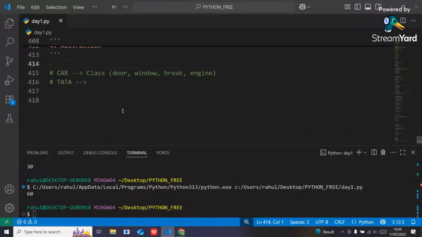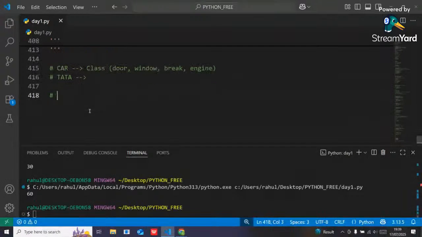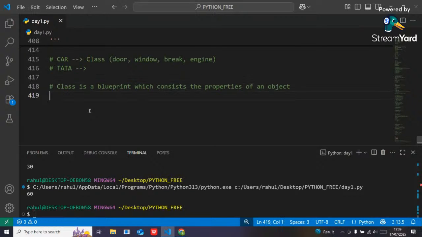If I write it here: class is a blueprint which consists of the properties of an object. And what does object mean? Object is an instance of a class, right, guys?